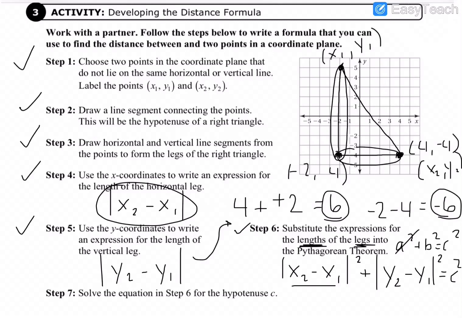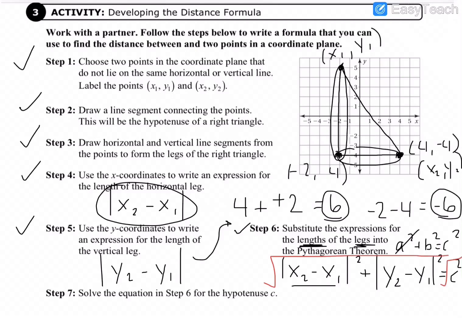Okay, and now solve the equation in step 6 for the hypotenuse. I'm going to do this in another color because it's getting kind of crazy. I'm going to go red. Okay, so if I want to solve for c, we all know that the inverse operation of squaring is taking the square root.